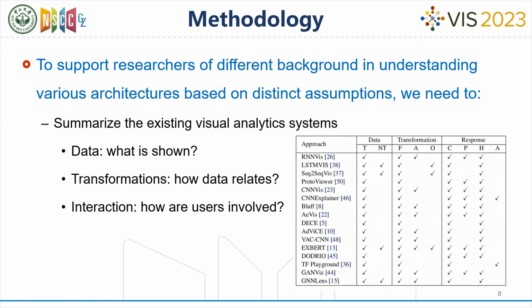From a visualization design perspective, we believe that a visual analytics interface is defined by the relevant data, the relationship between different data, and the interactions on the interface. To determine the content of our subsequent work, we conducted a survey of existing literature in this field. Here we use transformation to describe the relationship between data. Based on this survey, we generalized all the data related to visual analytics for neural networks using tensor data, and we describe all interactions as modifications to the data.